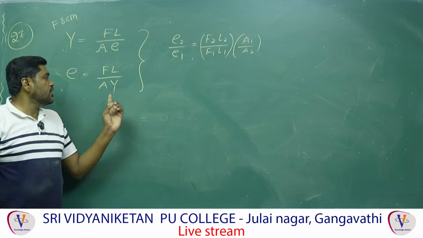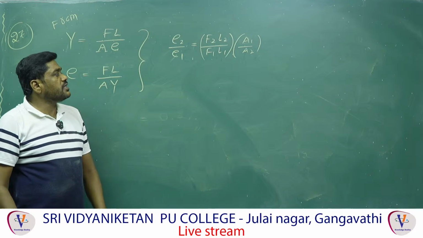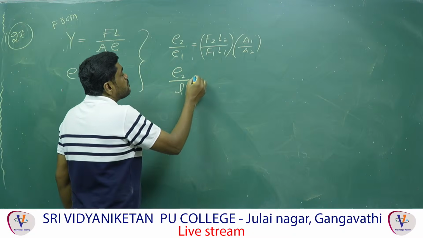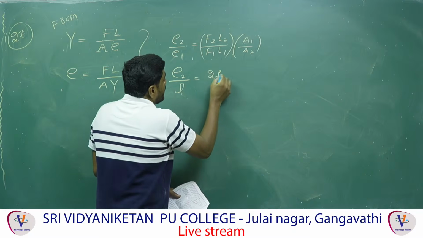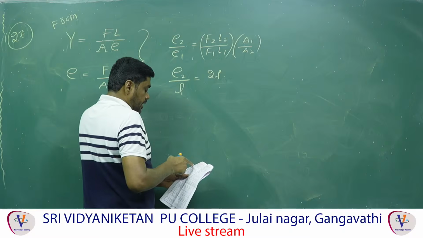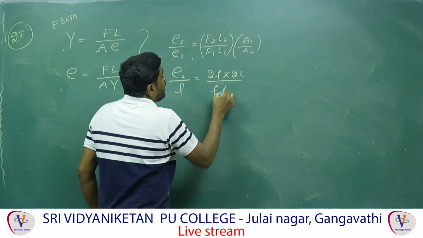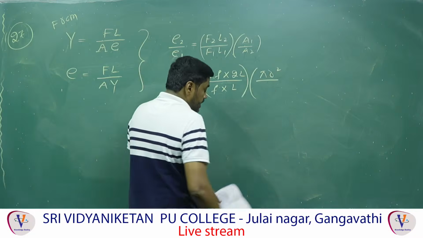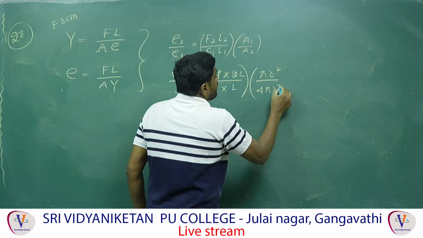Because area is in the denominator, it is inversely proportional: F2 L2 by F1 L1 into A1 by A2. Therefore e2 by e1: for the first wire, the elongation they have given is small l, and the second force they changed to 2F, and the second length is 2L. So it is 2F into 2L, and this is F and this is L, into area pi r square, and the second one has radius 2r, therefore 4 pi r square.